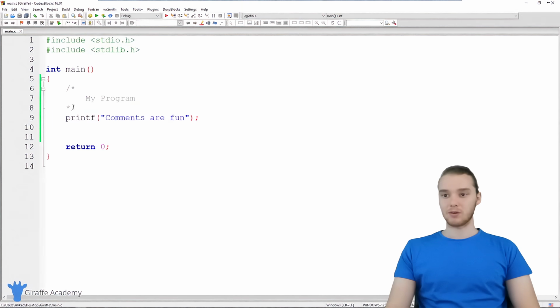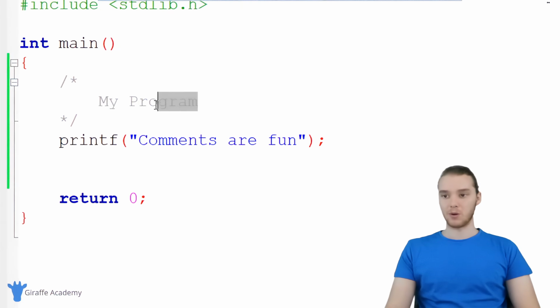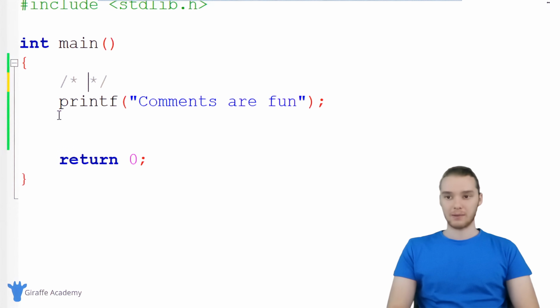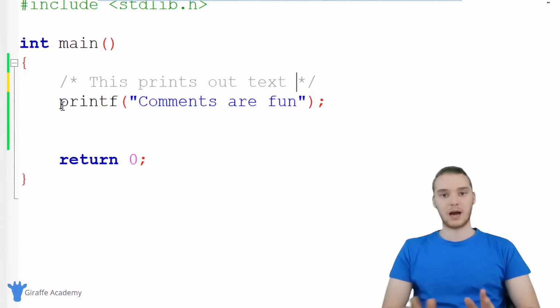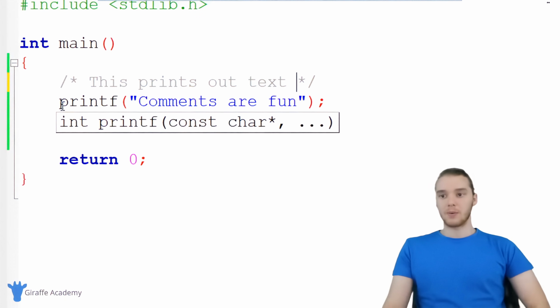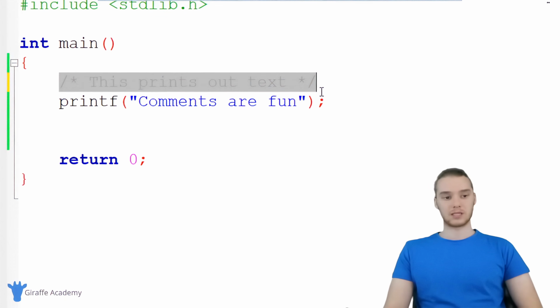And like I said, comments are really useful. I could leave a little note up here. I could write something like to do, like I have to do something. And a lot of times people will use comments to explain certain lines of code. So I could put a comment here and say this prints out text. Maybe this was a really complex line of code. We could use this text in order to explain it.